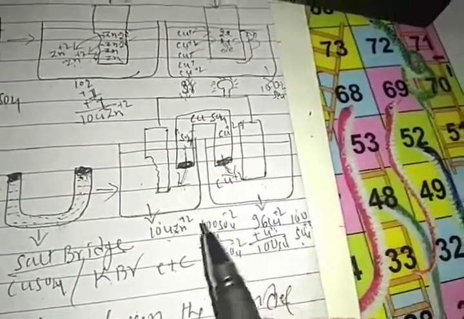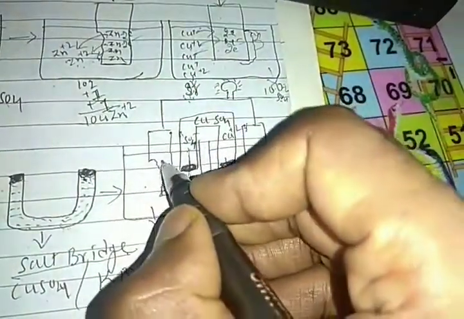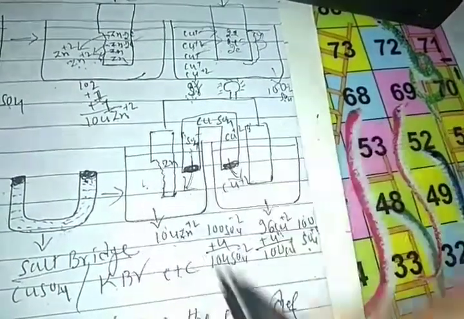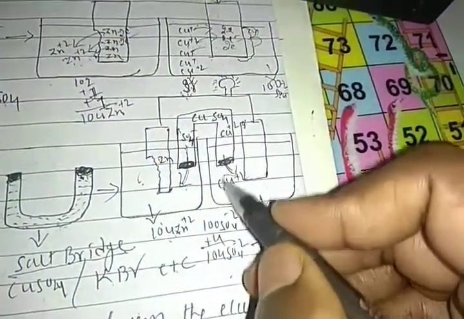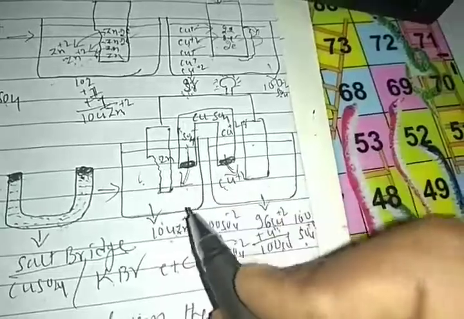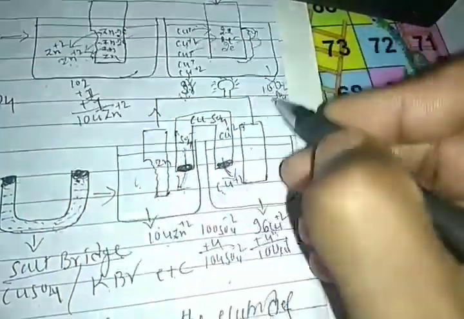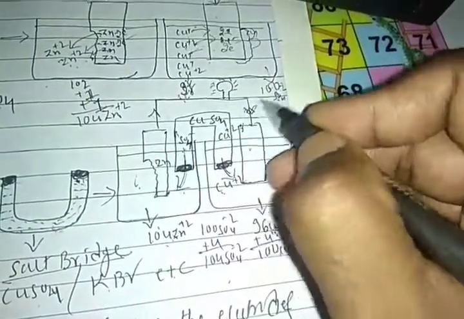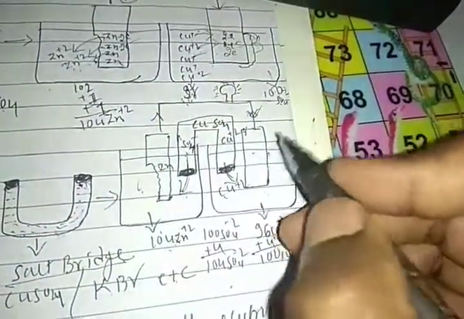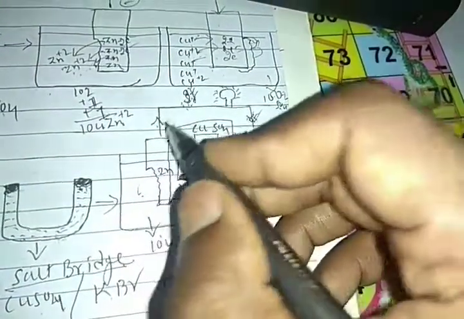If it is electrically neutral, again zinc atoms enter into the solution and copper deposits over the electrode, and the reaction continues. When electrons flow from the zinc electrode to the copper electrode, simultaneously current flows from copper to zinc.